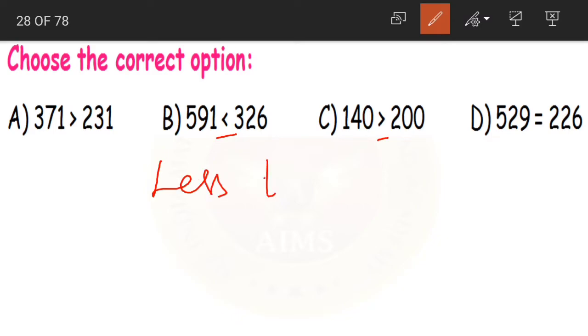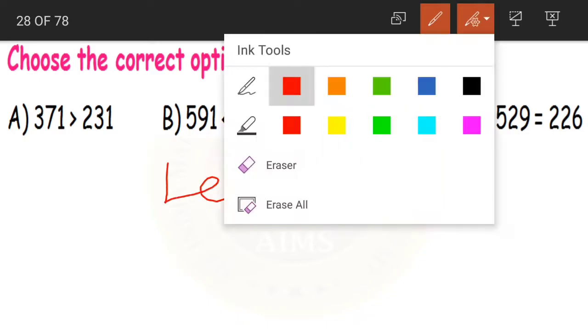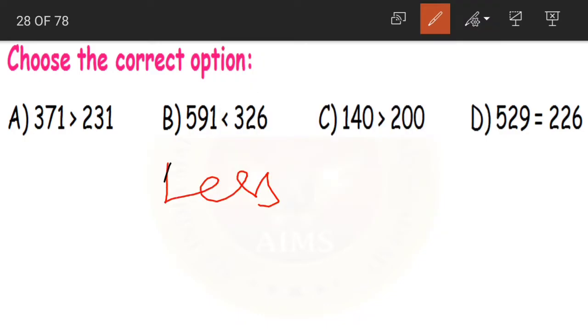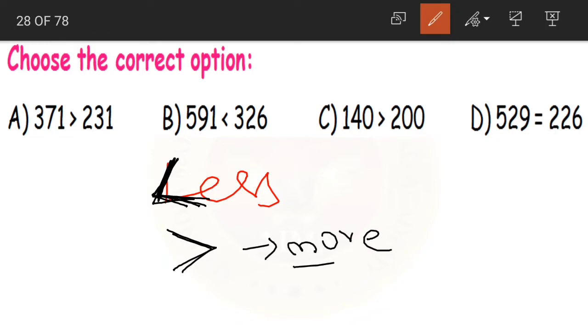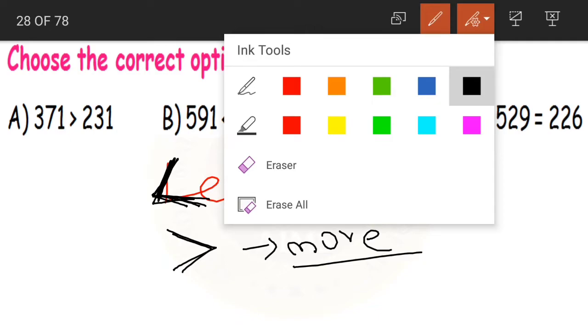When we say less than, the word less than starts with L. Less. Yes? So the symbol for less than also looks like an L only. See, this is our less than symbol. So the other symbol obviously becomes what? Becomes the more than or greater than symbol.